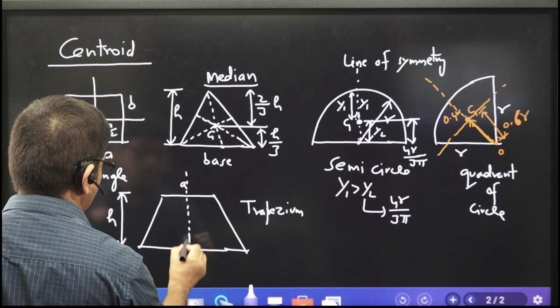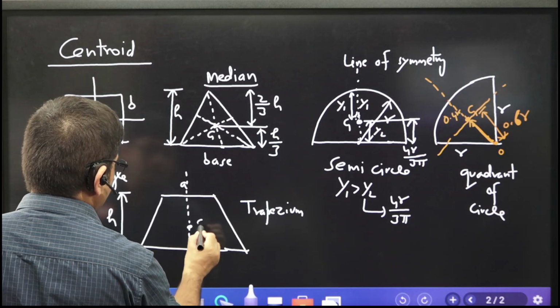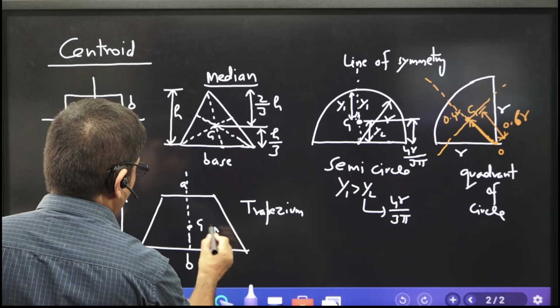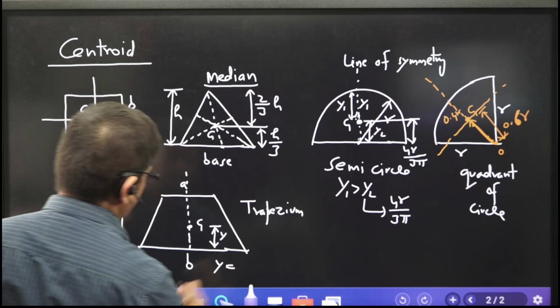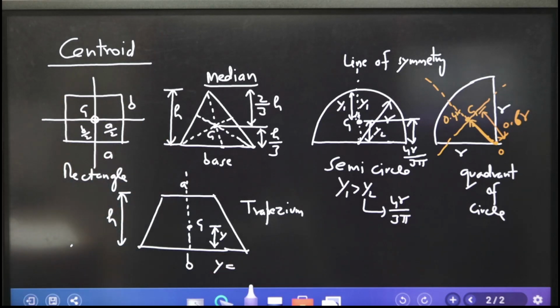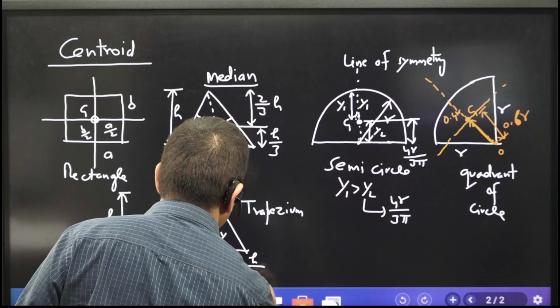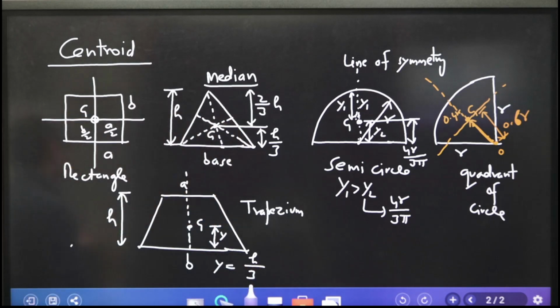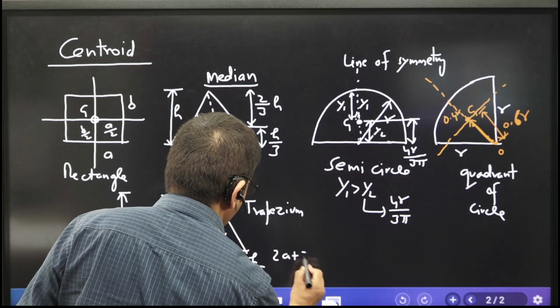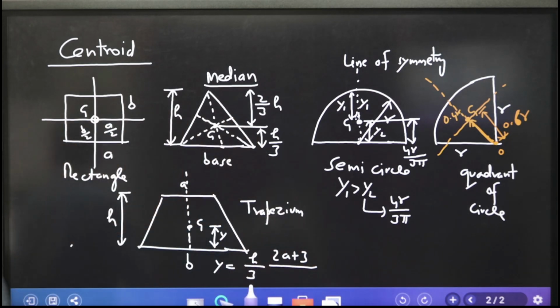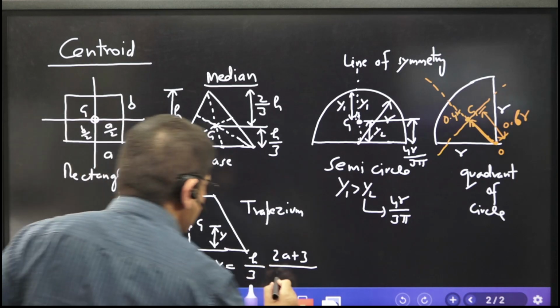Yes, sir. Let us say this is G and this height is Y. So where will the centroid be? Remember this formula. No analysis, no much thinking, just memory: H by 3, where H is the height, times (2A plus B) divided by (A plus B).